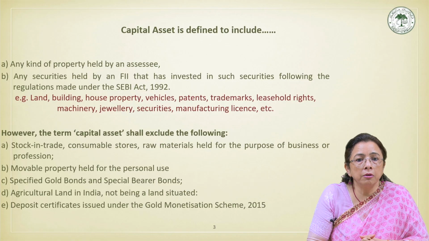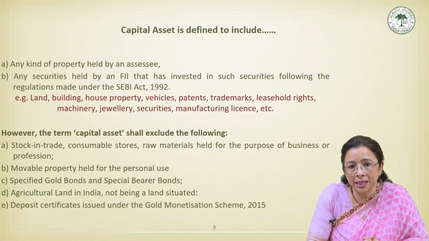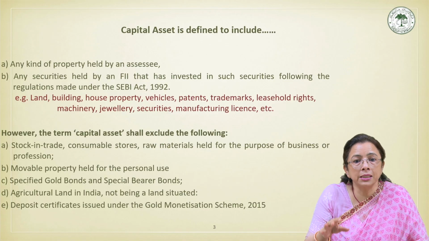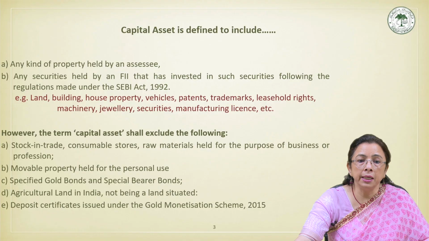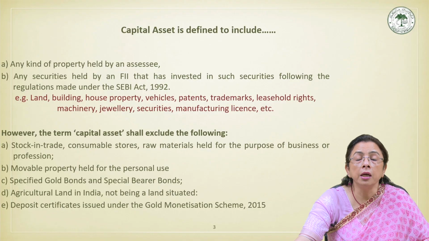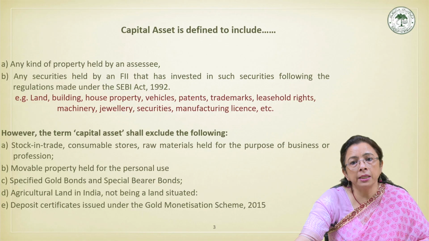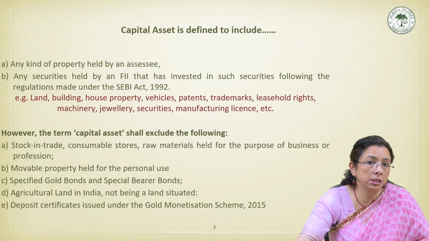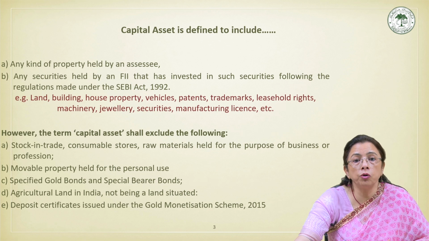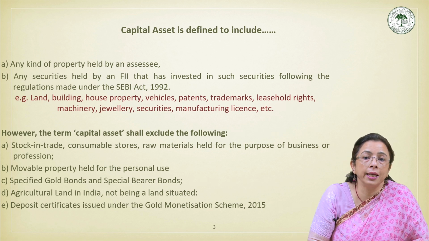The purpose for which the asset is held is irrelevant. Even assets not used for business or profession qualify as capital assets. Maybe the land, building, house property, vehicle, machinery, even jewelry, patents, trademarks, copyrights, goodwill, leasehold rights, manufacturing license.